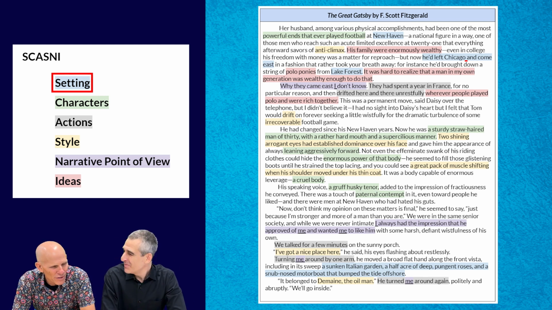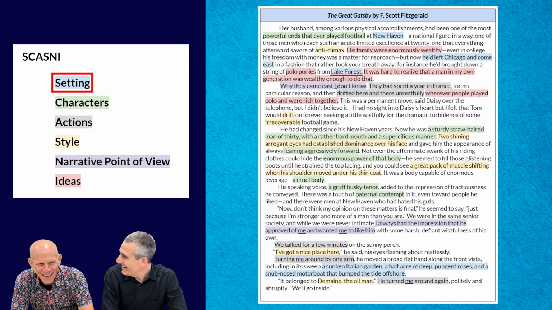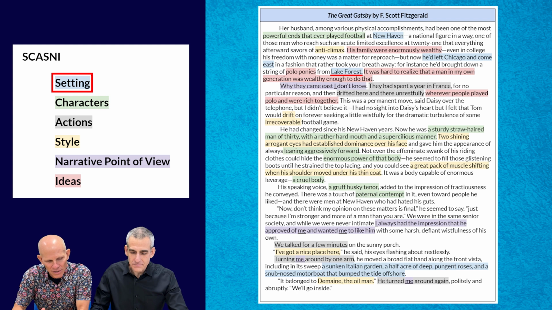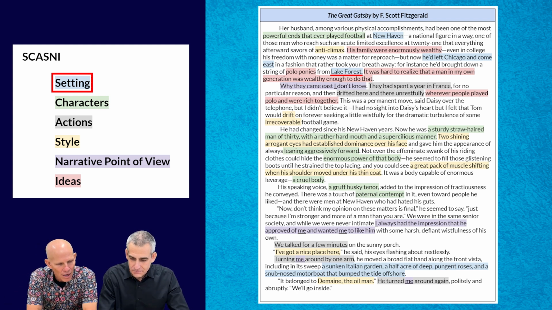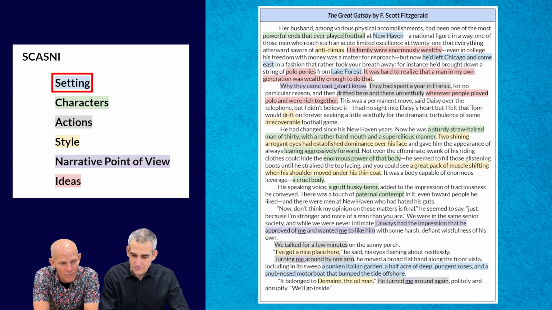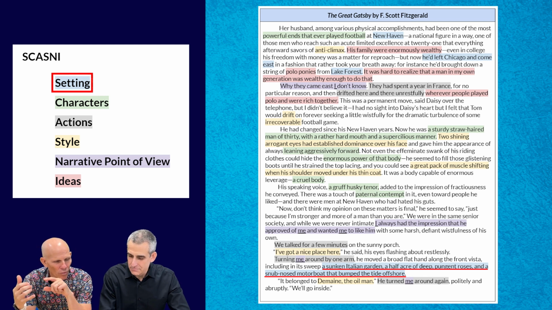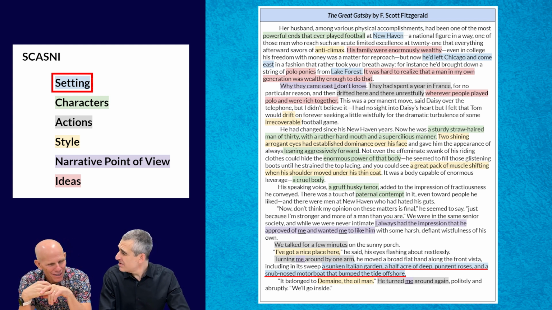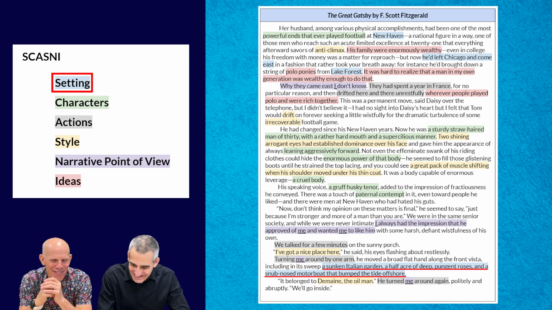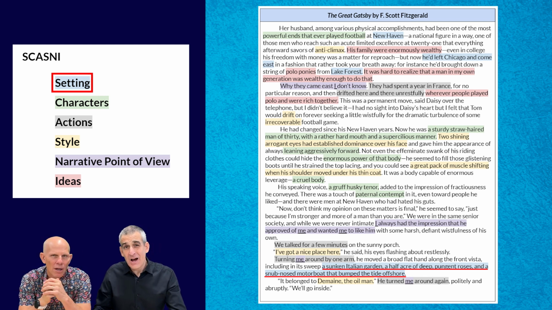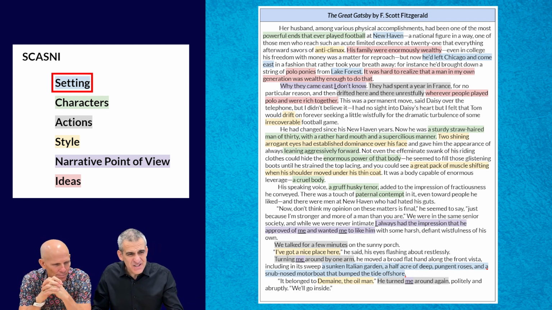Yeah. And it's just dropping all these terms like Lake Forest. So it's got that East Coast money, if you know the United States, that Long Island kind of feel to it. And that's a big part of the text. And then at the end of the passage, we see this rich description of Tom's house. We see the sunken Italian garden. Kind of like your sunken Italian garden. I don't have that. Yeah, the pungent roses, and then the motorboat that bumped offshore. So obviously the setting is connecting to this idea of great wealth and opulence. We see that clearly. What's next in SCASNY?